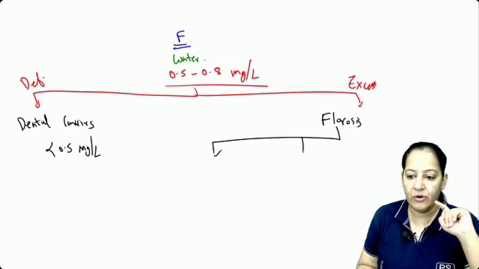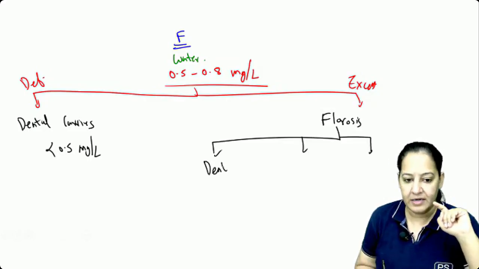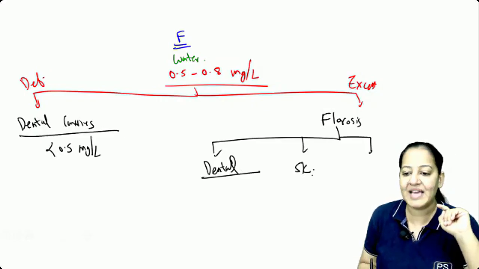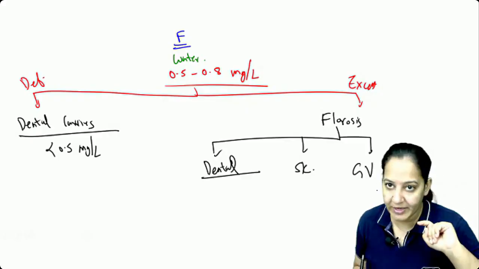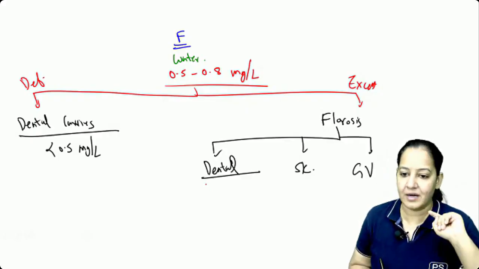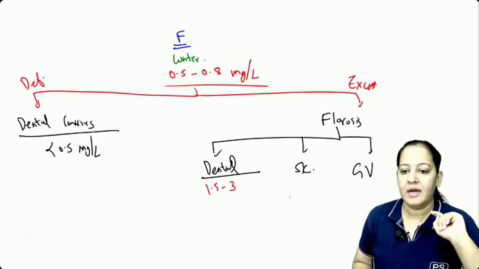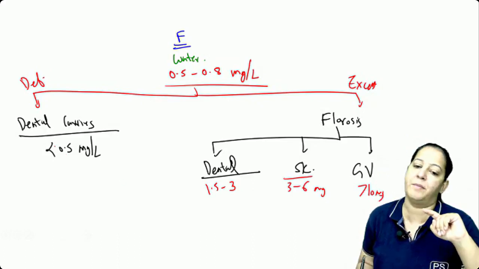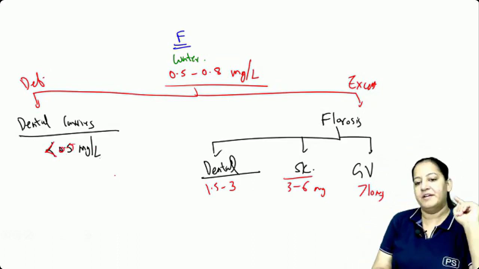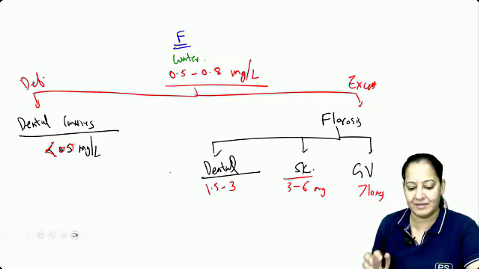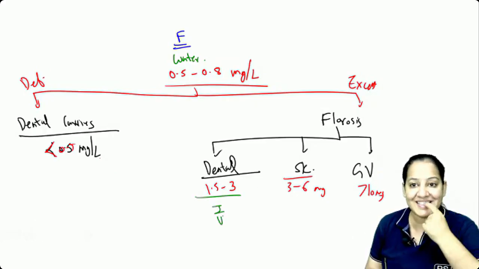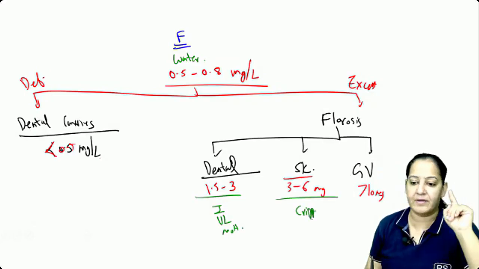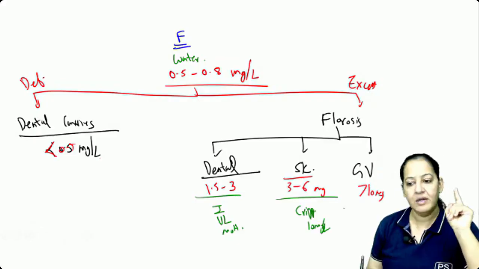Fluorosis has three types inside it: dental fluorosis, this was dental caries, this is dental fluorosis, and skeletal fluorosis and genu valgum. So dental fluorosis occurs at 1.5 to 3 milligram per liter. This one is 3 to 6 milligram per liter, and this is more than 10 milligram per liter. And this one, dental caries, is at less than 0.5 milligram per liter. Please learn the normal range, and please learn this. In dental fluorosis, the incisors are involved, the upper jaw is involved, and there is mottling. And in skeletal fluorosis, finally crippling occurs. Crippling occurs at 10 milligram per liter, and genu valgum more than 10.